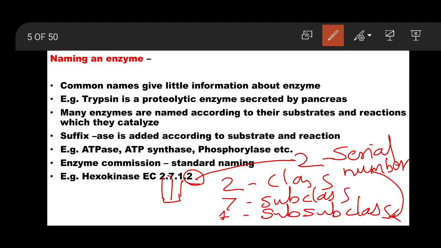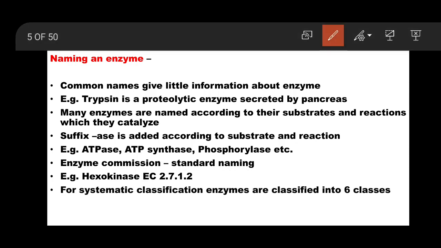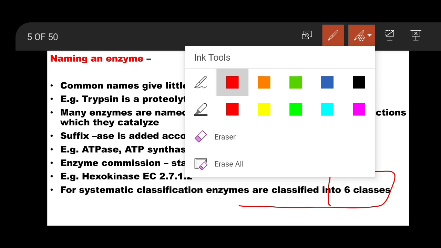So you should be clear with this. This is basic knowledge. This is not a part of the syllabus, but we must know how enzymes are named. Now we are moving towards the classification of enzymes, and that is a systematic one. For systematic classification of enzymes in biochemistry, the Enzyme Commission has classified these enzymes into 6 classes. Don't forget this, there are 6 classes. So let us go with the topic, classification of enzymes.